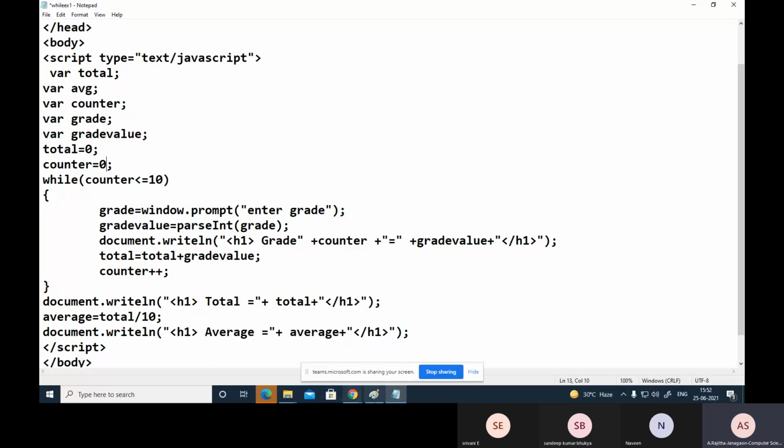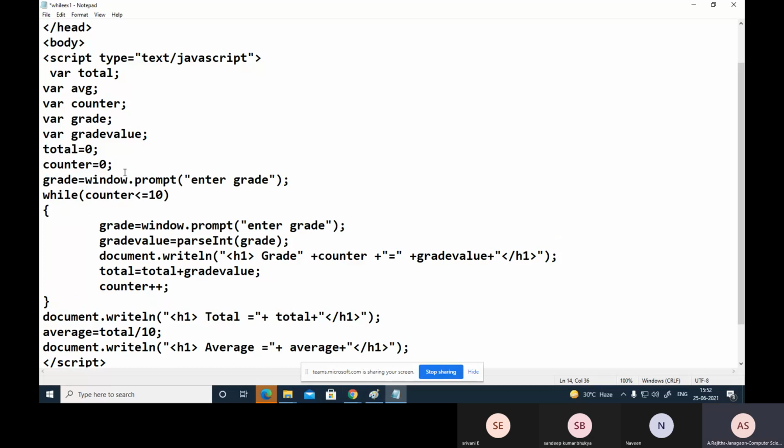So first you can read the grade value here. Read the grade value. Enter grade, -1 to quit. Here you can enter the grade. So this is what -1.